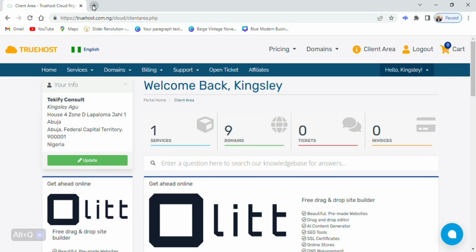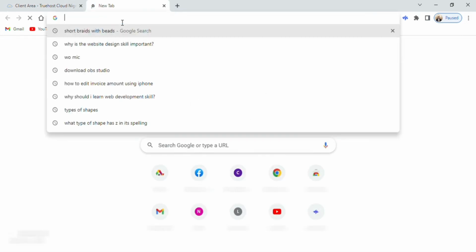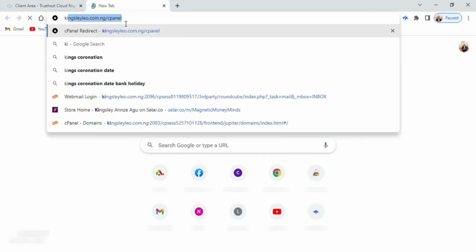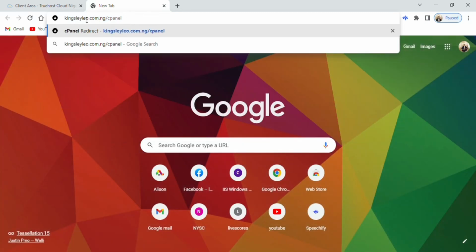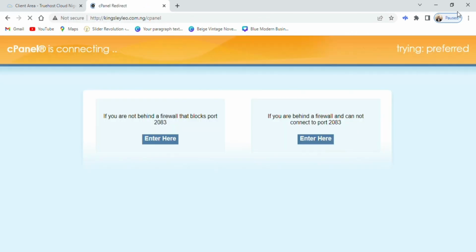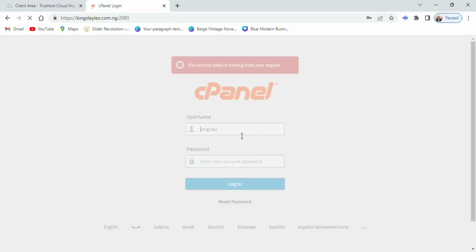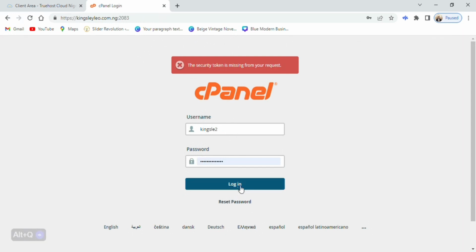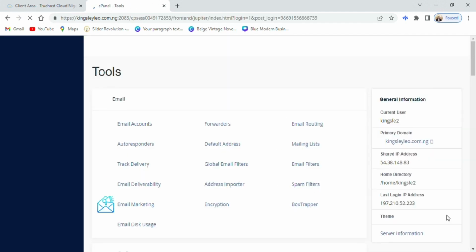Now, for my own website, the primary domain I used to buy this very hosting package is kingsley.com.ng. So your cPanel URL should be your domain name slash cPanel. Once you enter that information, you just go ahead and enter. It's going to bring you to your cPanel login section. Let's just wait for it to load. Good. Now this is my cPanel login section. Because I've already logged in, my login details are already here. So I just go ahead and log in.